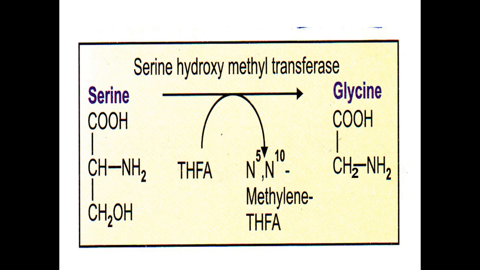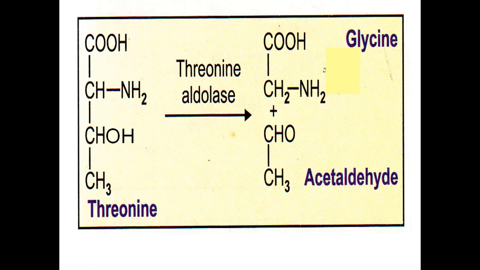As a result, serine is converted to glycine, and the methylene group released during the reaction is taken up by tetrahydrofolic acid, which becomes N5,N10-methylene tetrahydrofolic acid. This is how glycine can be synthesized from serine in the body.